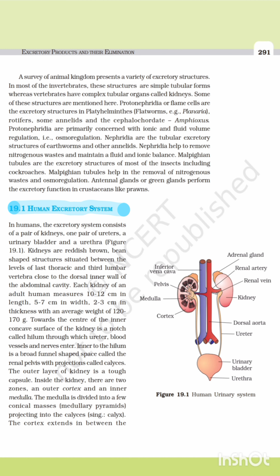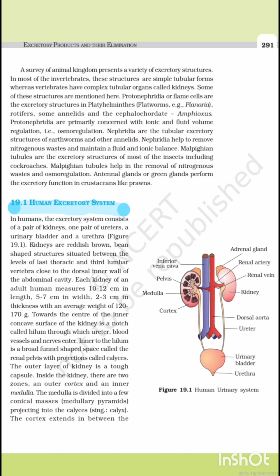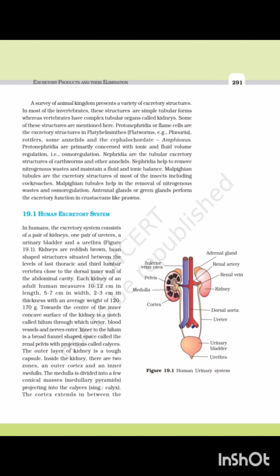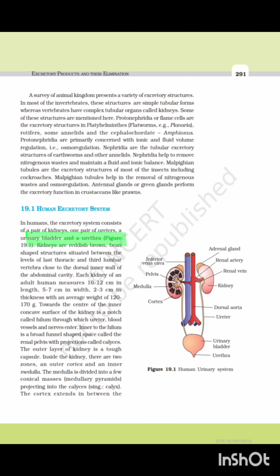Excretory products and their elimination. Part 2: Human excretory system. In humans, the excretory system consists of which things? In humans, the excretory system consists of a pair of kidneys, one pair of ureters, a urinary bladder, and a urethra.